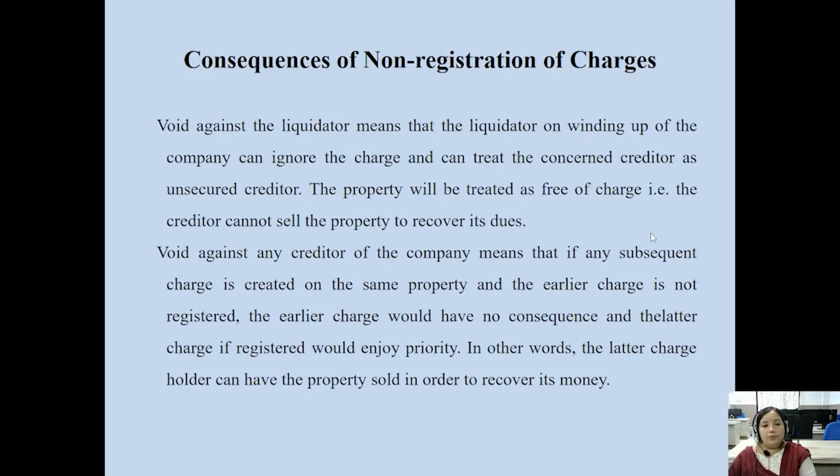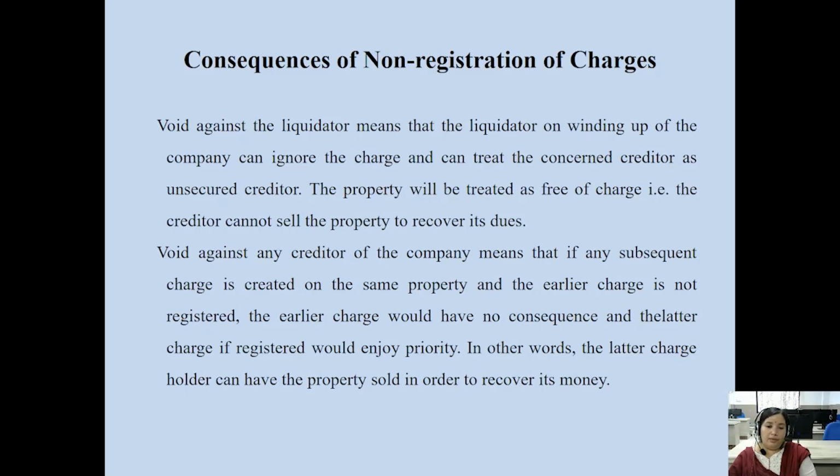It is void against the creditor of the company, which means that if any subsequent charge is created on the same property and the earlier charge is not registered, the earlier charge has no consequences, and the later charge, if registered, enjoys priority. The charge holder can have the property sold in order to recover its money. The charge holder is the bank. So the bank can sell the property, assets, and undertakings of the company for securing payment of its amount from the company, if the charge is registered with the registrar of companies.